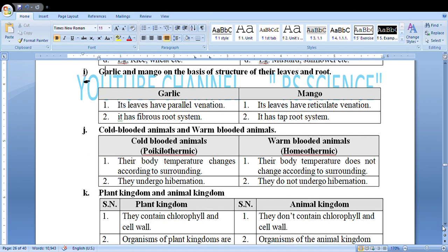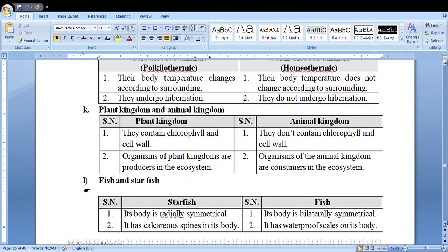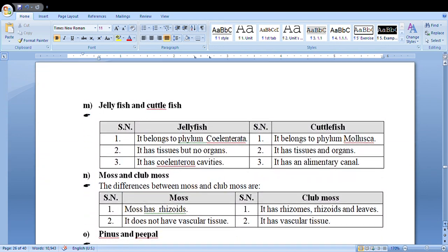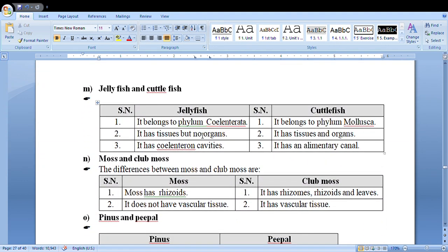Plant kingdom, animal kingdom. This also we can easily do. Fish and starfish. Fish, body radially symmetrical; starfish, body bilaterally symmetrical. It has calciferous spines. It has waterproof scale in the body. Jellyfish, starfish. It's Coelenterata, it's Mollusca. It has tissue and organs, cuttlefish. No tissue. It has tissue but no organs. It has coelenteric cavity. It has alimentary canal.